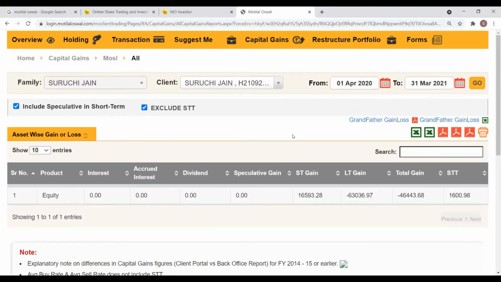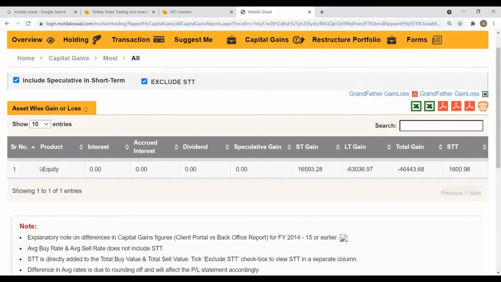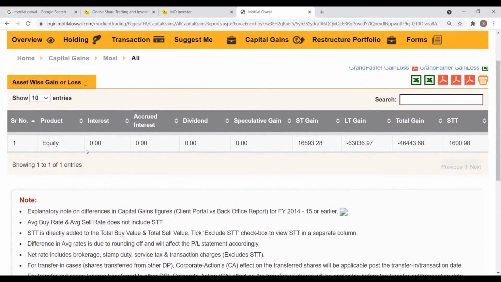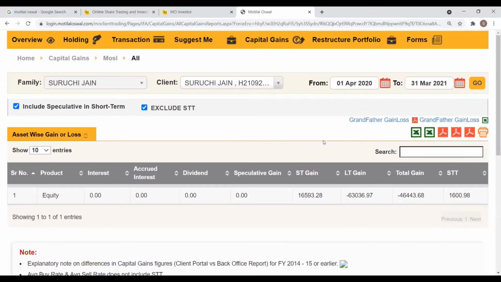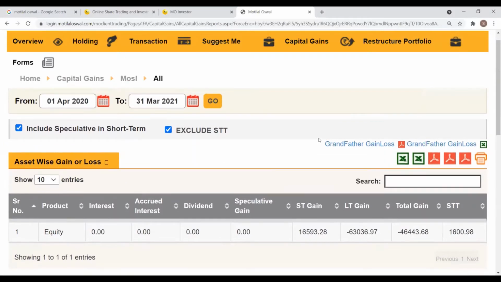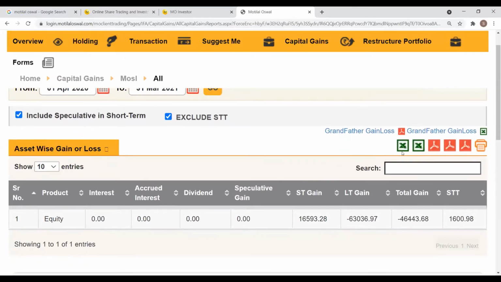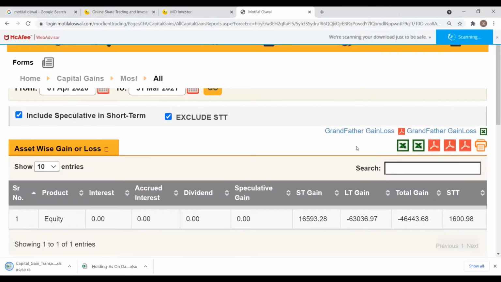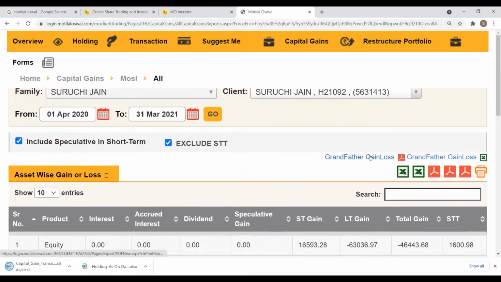So the capital gains summary will be generated here. As you can see, this is a summary page, an asset-wise summary. In order to download this statement, there are different options available. In order to avoid confusion, we generally prefer the first Excel icon. If you click on that, all your capital gain statement, transaction-wise, will be reported under that. So it's a comprehensive, detailed capital gains report.